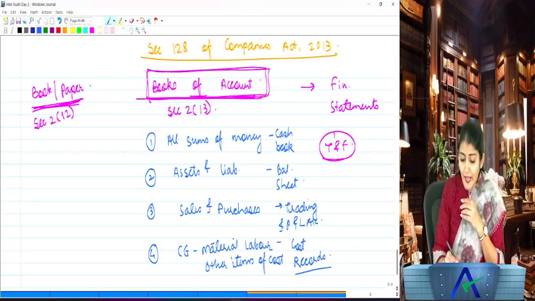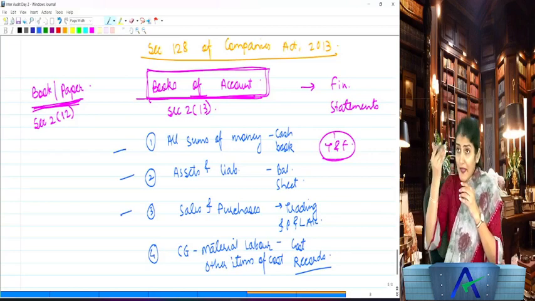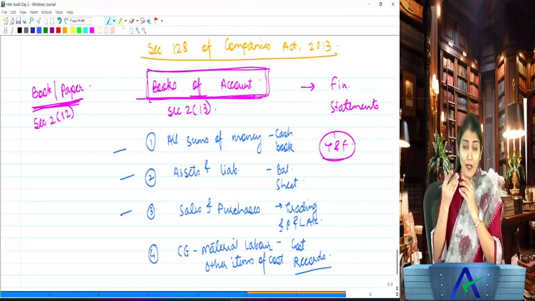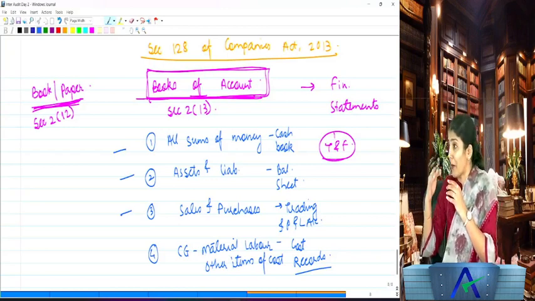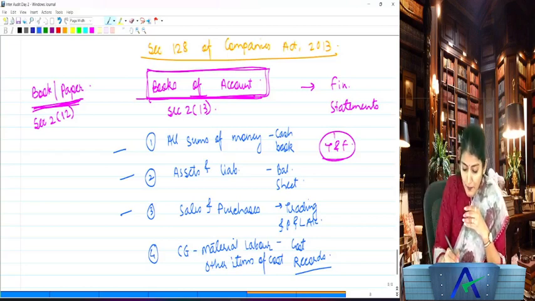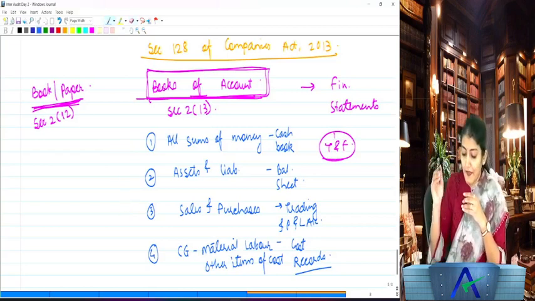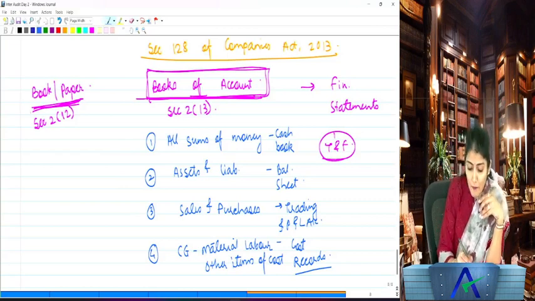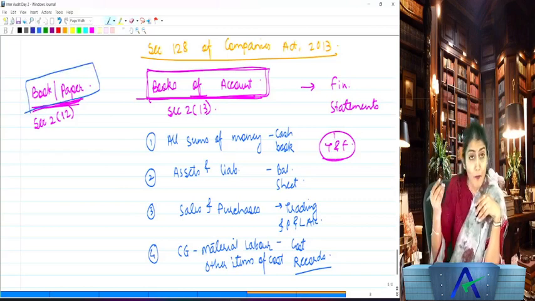But understand that cash book, balance sheet, then the P&L have to be maintained by all companies, but cost records may or may not be required to be maintained by the company. And then you have the term book and paper or the book or paper. What do you mean by book and paper, book or paper?